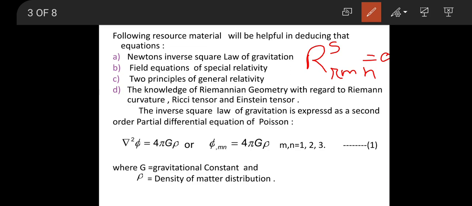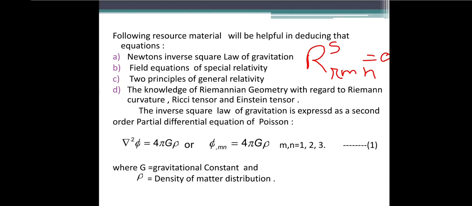And also we know the two principles of general relativity that we have seen in the previous lecture. The first one is the principle of covariance and the second is the principle of equivalence. Also we know about Riemannian geometry and Riemannian curvature, Ricci tensors and the Einstein tensor. Okay, so we should also know about this in deriving the Einstein field equation.